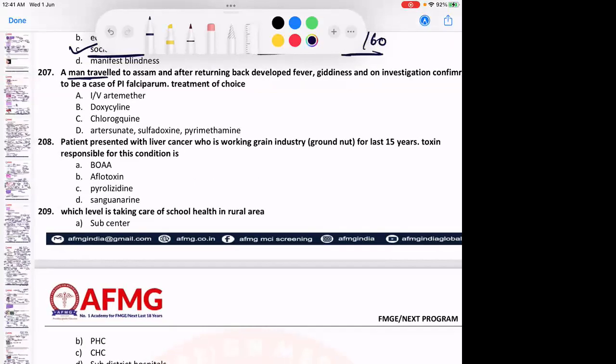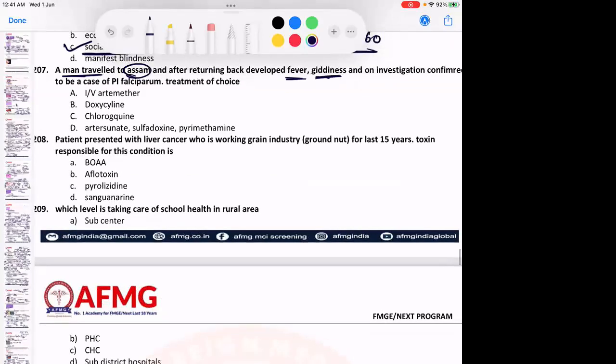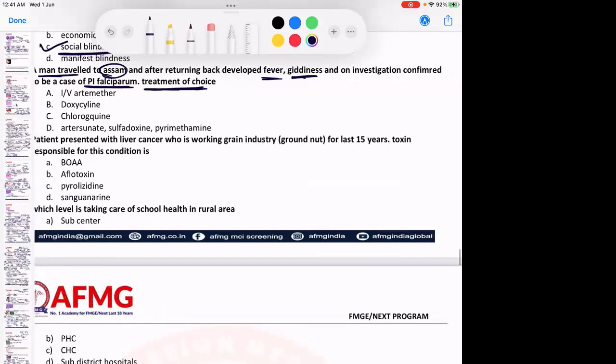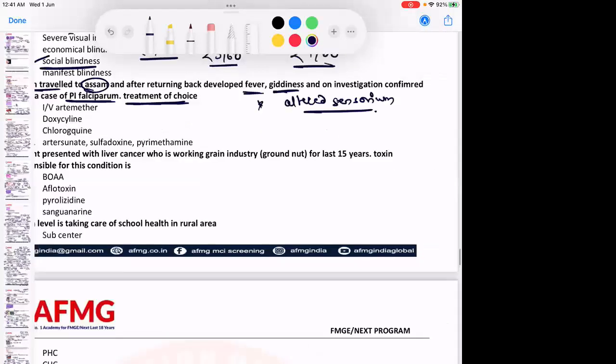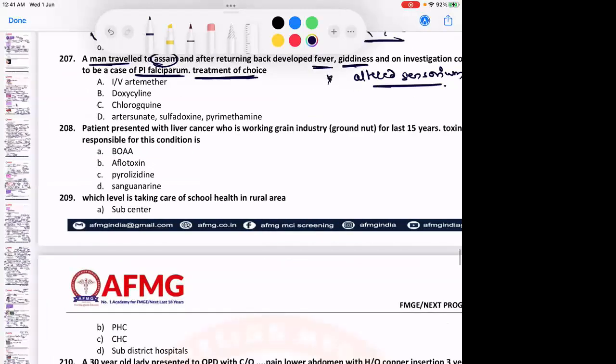A man traveled to Assam. After returning back, he developed fever, giddiness, and on investigation he was confirmed as a case of Plasmodium falciparum. What is the treatment of choice? He went to Assam, and they have also mentioned in the question that the patient had an altered sensorium. Now give the answer. Man traveled to Assam, developed fever, giddiness, altered sensorium, a diagnosed case of Plasmodium falciparum.